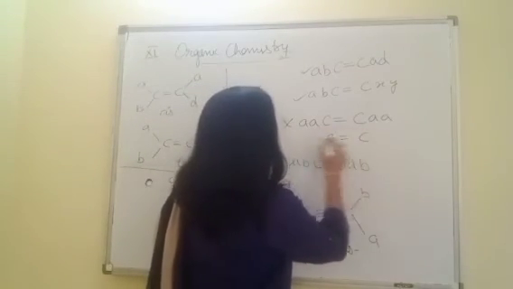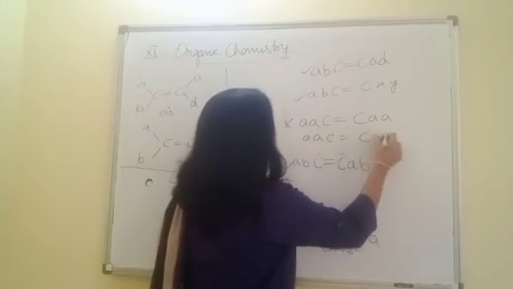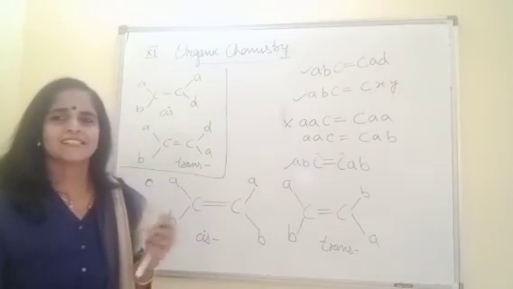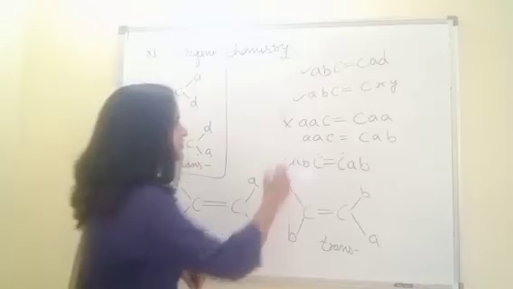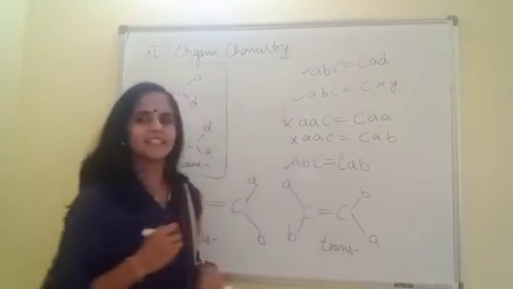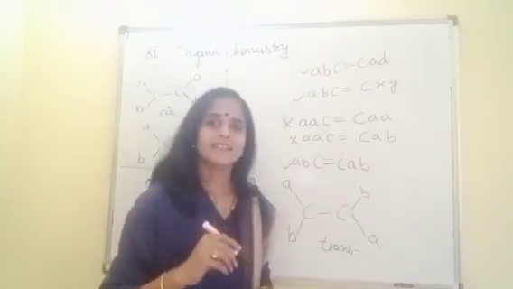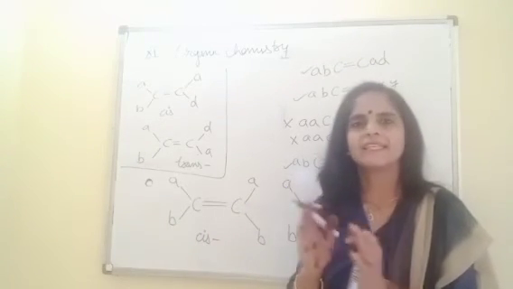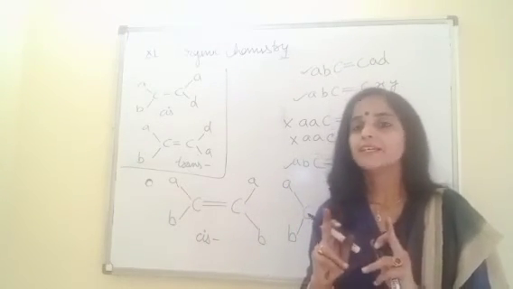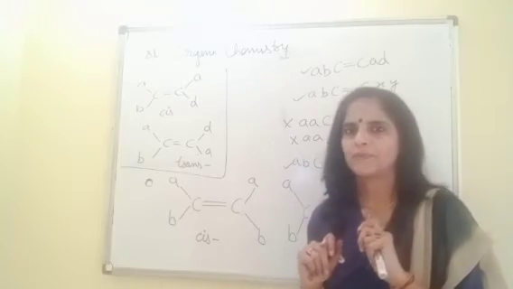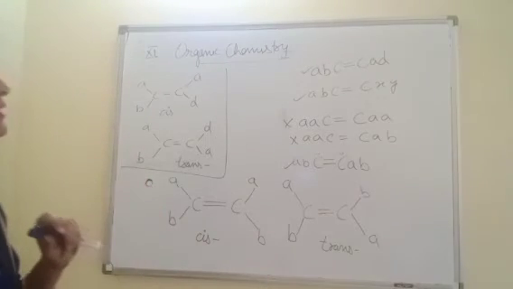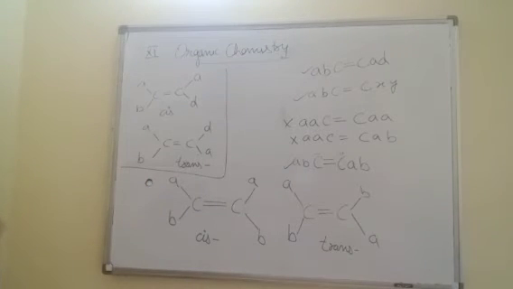If I have this one, again you can try, no chance of geometrical isomerism. So this type of alkene will not give. So children, the first condition of geometrical isomerism is that alkenes give geometrical isomerism. Second, all alkenes will not give. You know now what is the option where we will get or where we will not get.